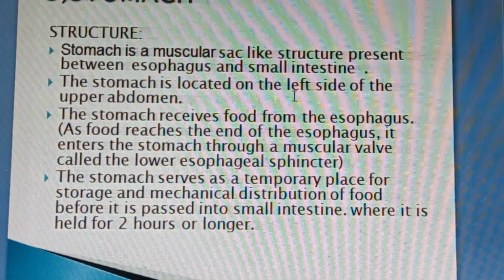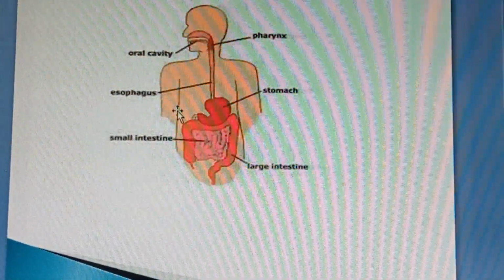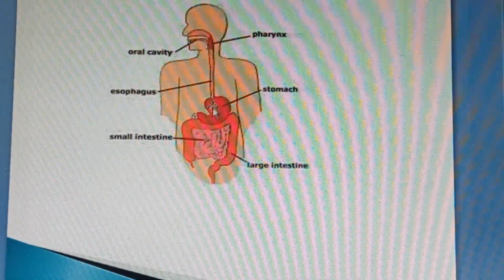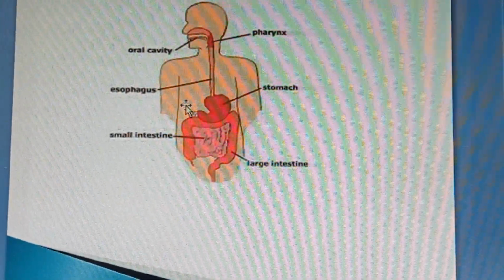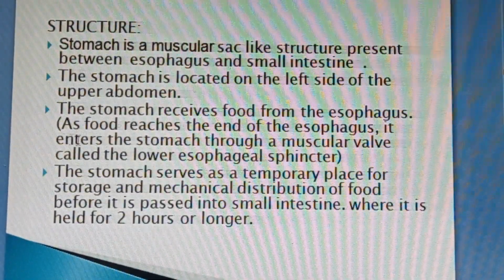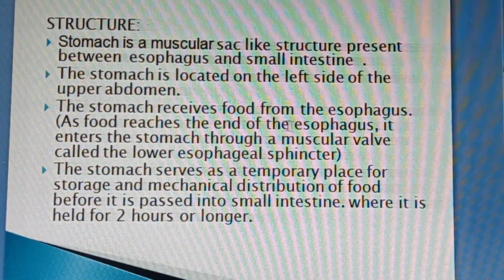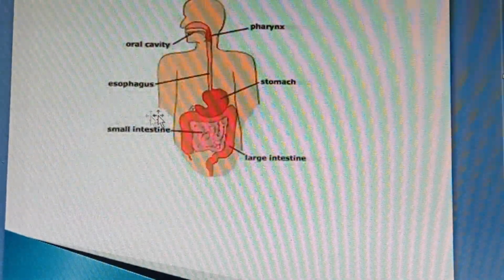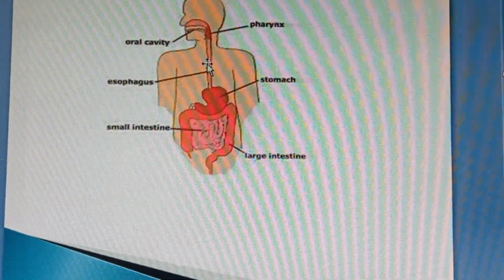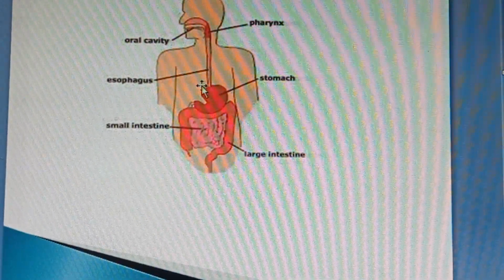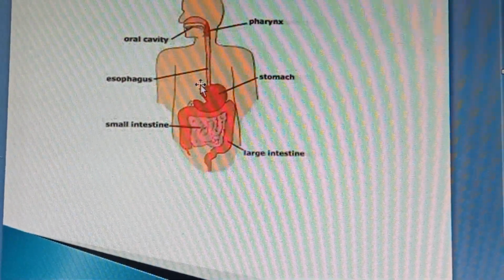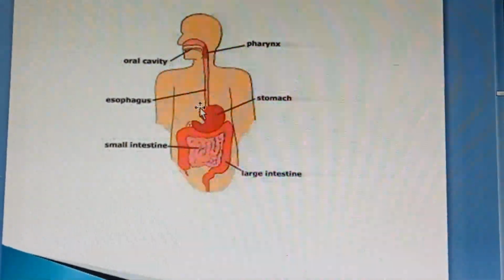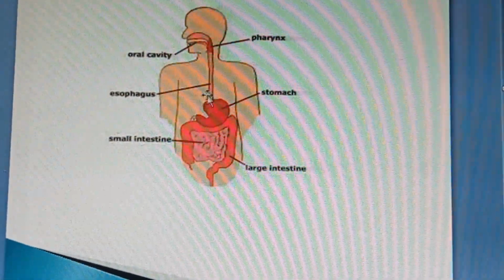The stomach is located on the left side of the upper abdomen. This is the upper abdomen and the stomach is present on the left side. On the right side, the liver is present. The stomach receives bolus food from the esophagus by the opening of the lower esophageal sphincter. We talked about the sphincters in our last video about the esophagus.